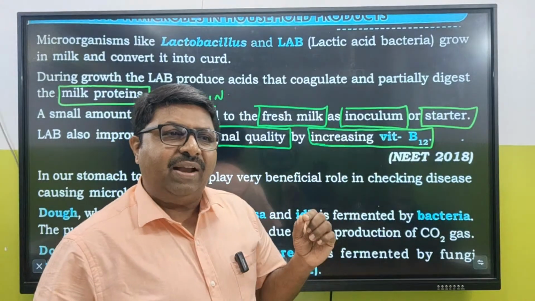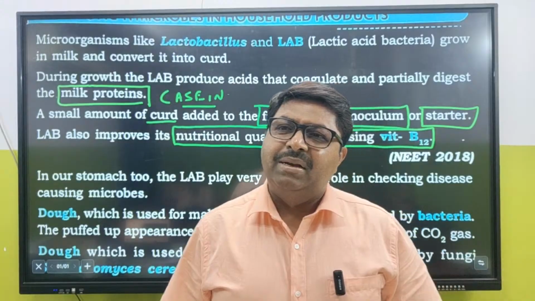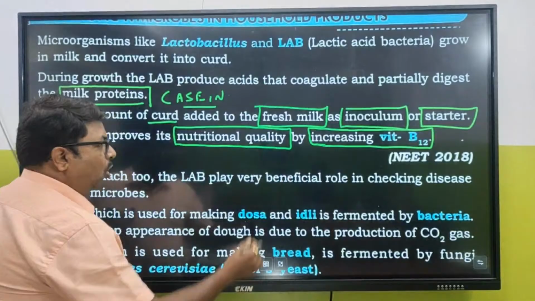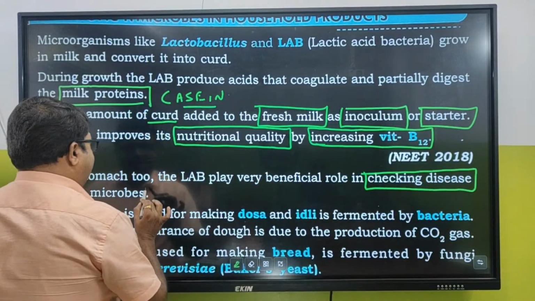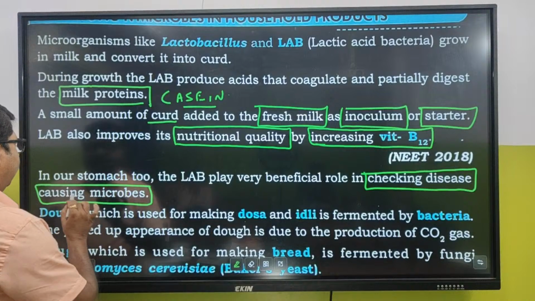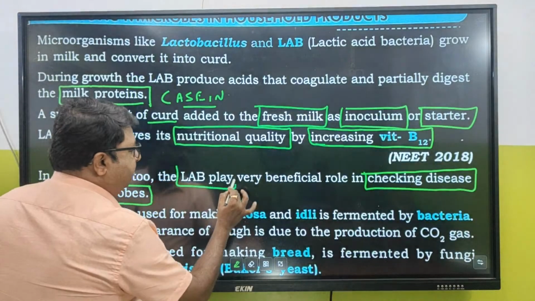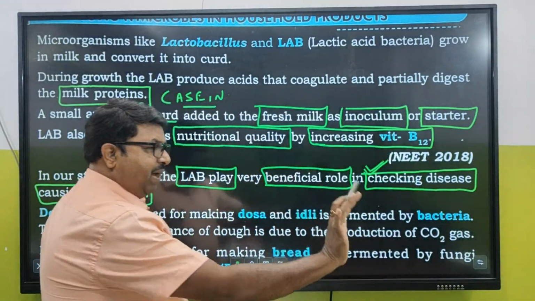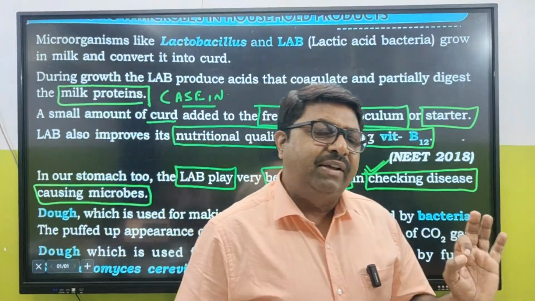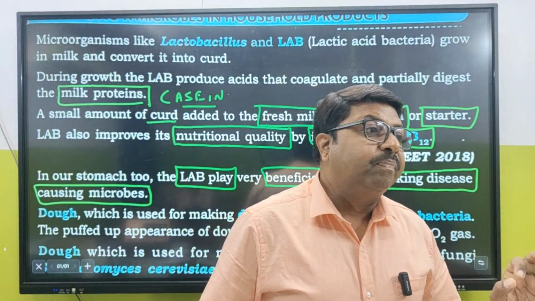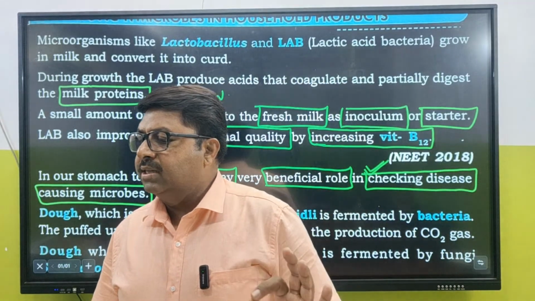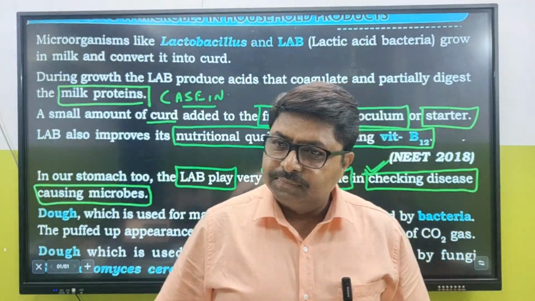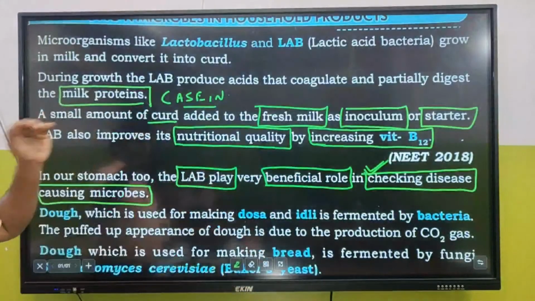So what is the function of LAB? LAB can increase the vitamin B12 quantity in the particular curd, and also it can check the growth of different types of disease in your gut. In our stomach too, the LAB plays a very beneficial role. It prevents the growth of different types of other, harmful bacteria. So curd is good for you, bad for you? Come on. Curd is good for you. Clear? Chalo. So this is about the first household product.